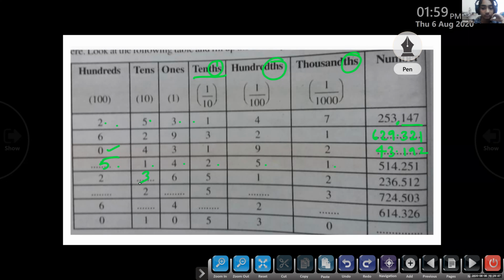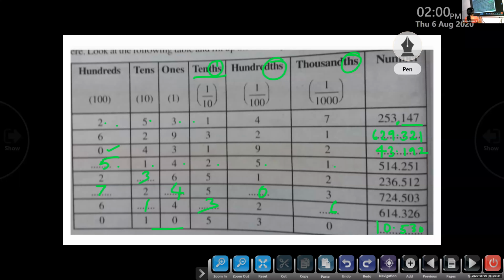136.512. Next, 724.503. Next one, 614.326. Now what is the last number? Tell me. 10.530. So that is how you know the place value.